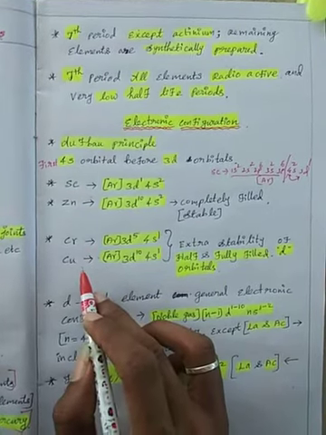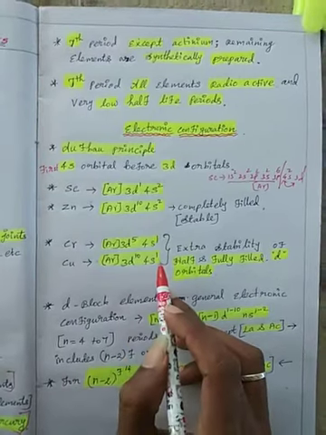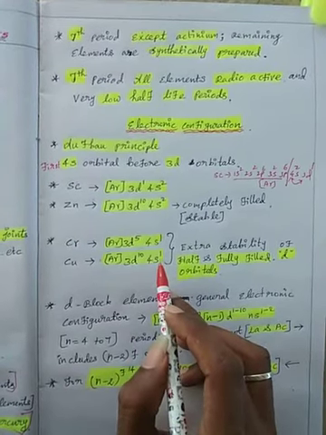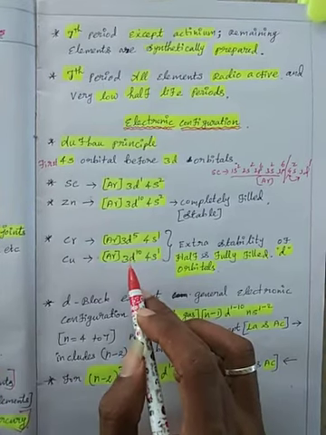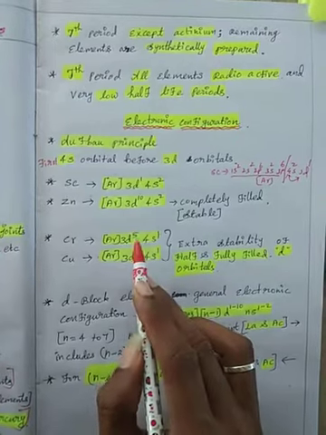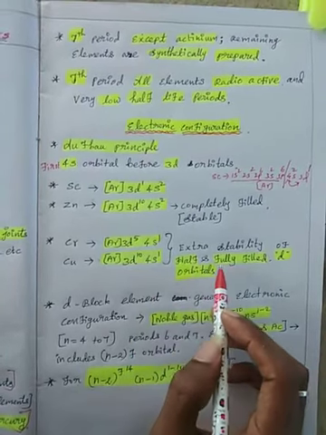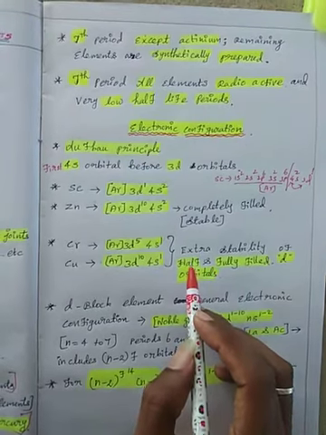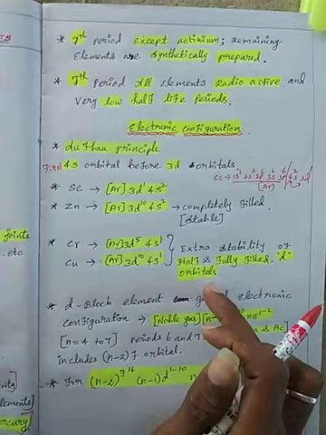For copper, 3d9 4s2 is the expected configuration, but one electron from 4s2 goes to the 3d subshell, so 3d10 is completely filled. Half filled and completely filled 3d subshells give extra stability in transition elements.